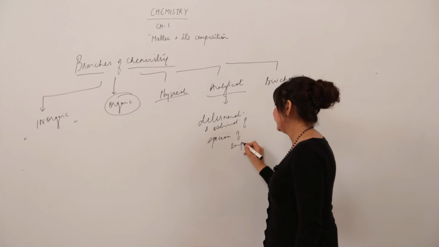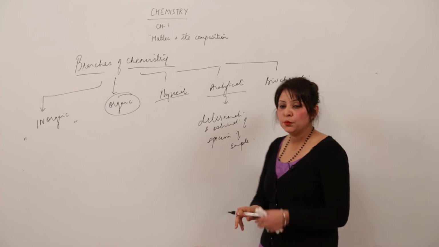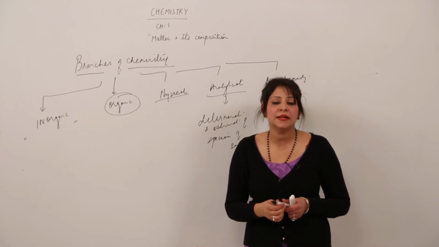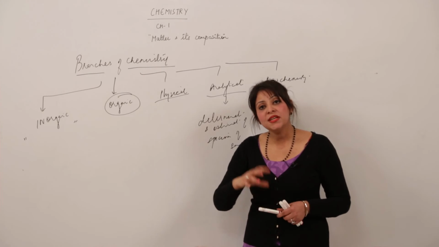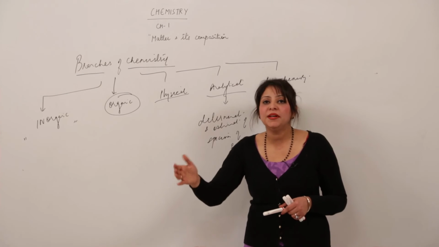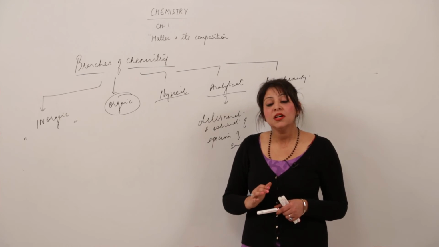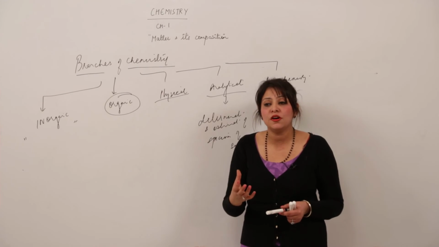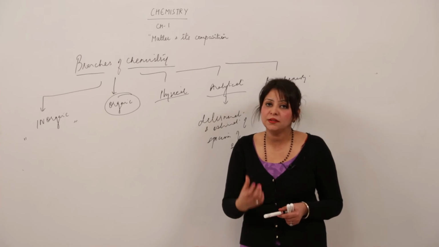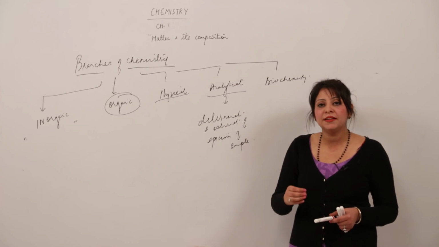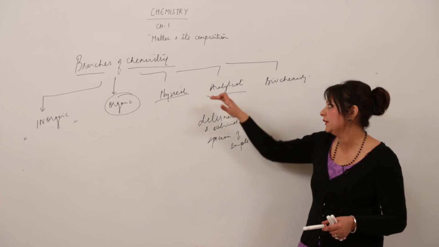Now what is that? I'll give you an example for it. Suppose I'm giving you some sample and I want you to know which element it contains. So you will have certain tests to perform by which you can know that this and this element is present in it. And moreover, you can not only identify, you can also know the weight or percentage of that component in the specimen. So the whole test, the determination and the mass, weightage, everything comes under analytical chemistry.